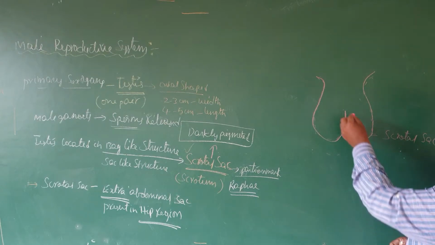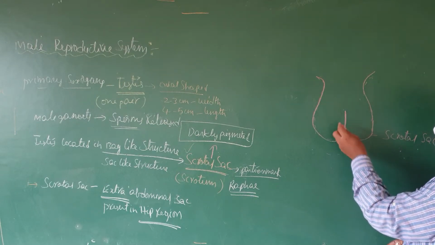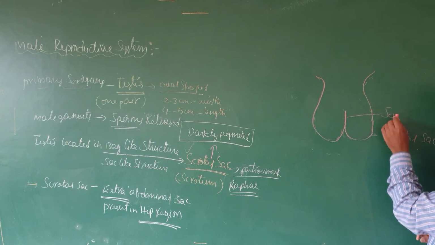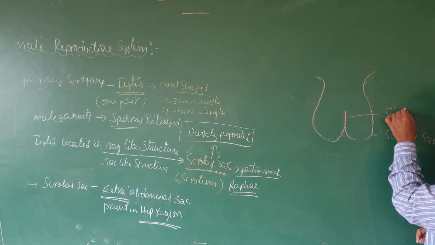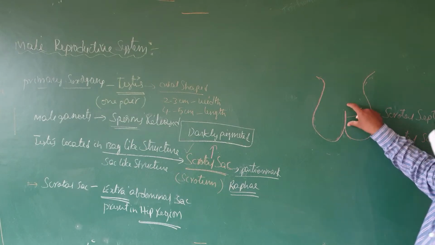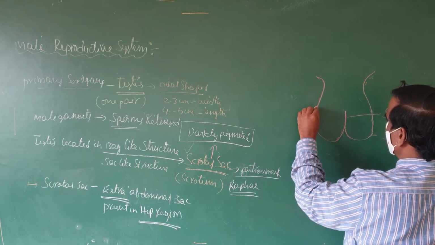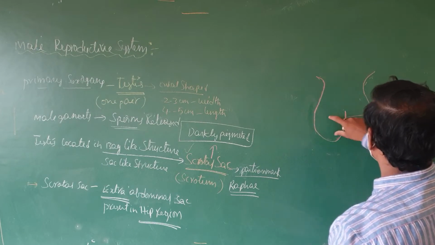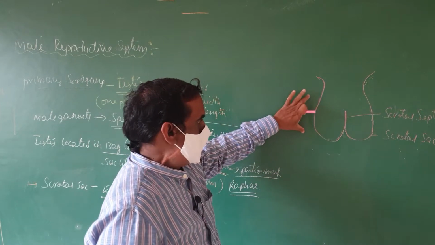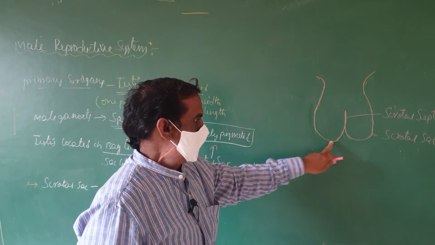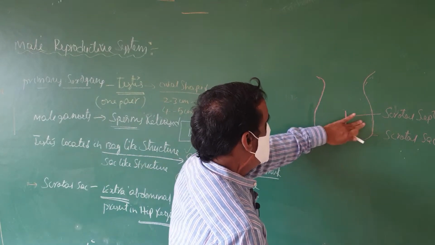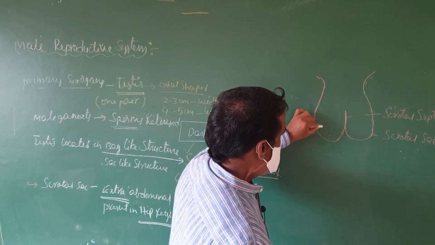This scrotal sac has a bifurcation; it divides into two regions. This is the scrotal septum, the wall which divides the two testes into two cavities. And this is a dark colored structure. The two testes will be arranged inside this bag-like structure like this.